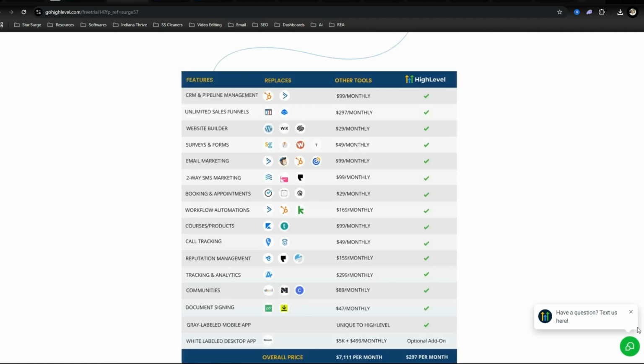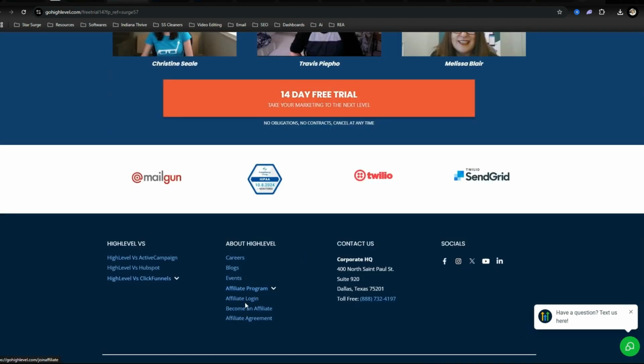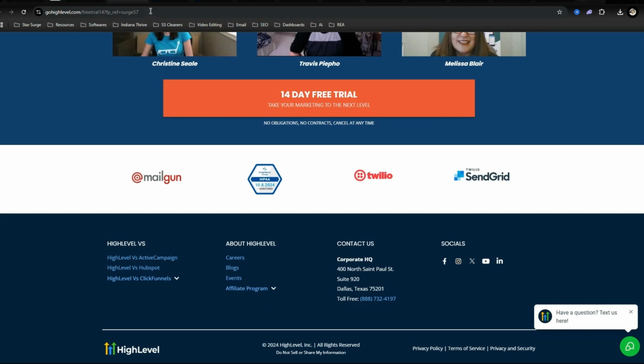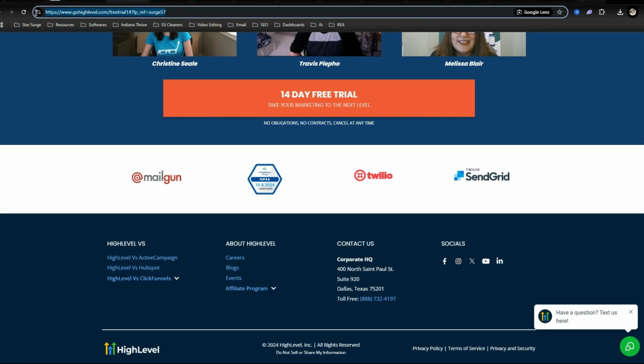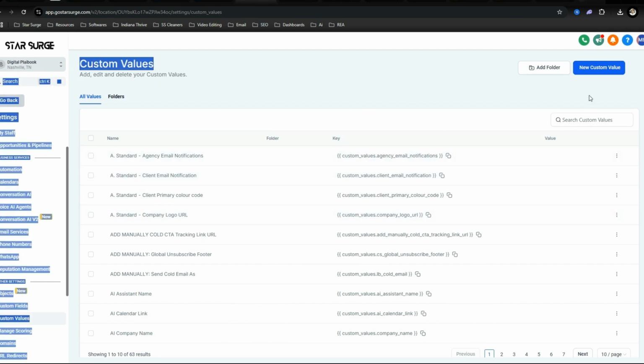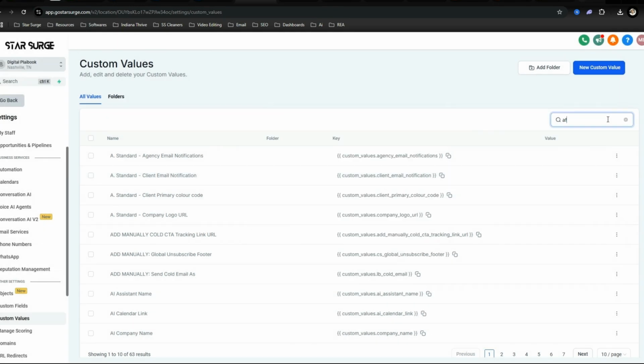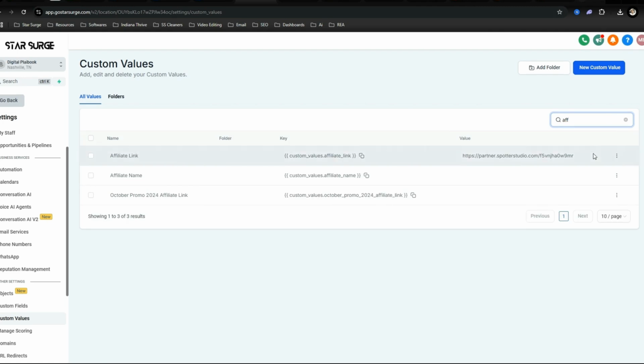All we got to do is scroll down to the very bottom and there should be a place that says affiliate program. So become an affiliate, sign up, and then you will get a link that looks like this. And so you'll copy this. We're going to go back to here. We're at the custom values tab and you're going to want to hit new custom values, enter in whatever you want to call it. And then you're going to paste your value here. I'm not going to do that because I already have mine pasted right here. This is my affiliate link and this is what I'm promoting right now. So boom.